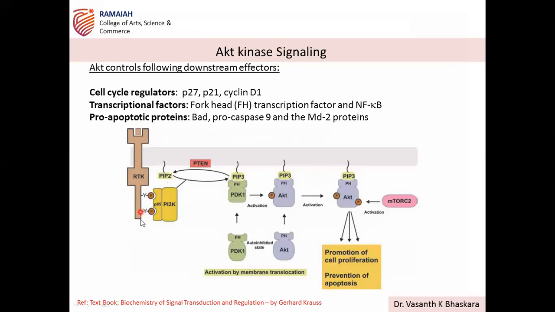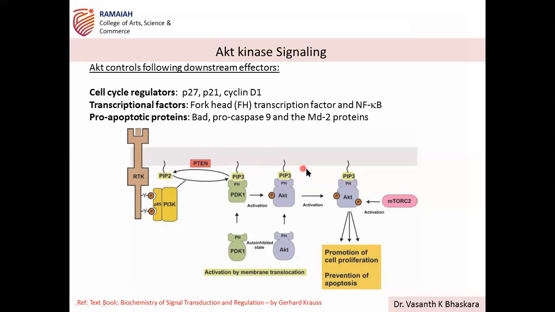So this is what we discussed. This is your receptor tyrosine kinase. There is a mitogen or growth factor bound, and it is identified by PI3 kinase through its regulatory subunit P85. This is responsible for converting PIP2 to PIP3, phosphoinositol triphosphate. PTEN is the negative regulation; it converts PIP3 to PIP2, so there is no PIP3 signal. But in the absence of PTEN, there is formation of PIP3.